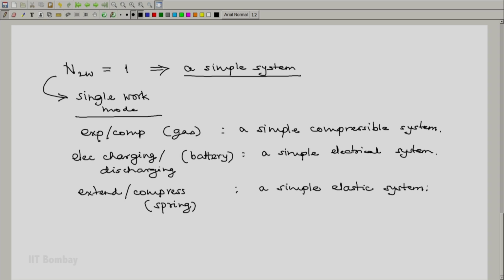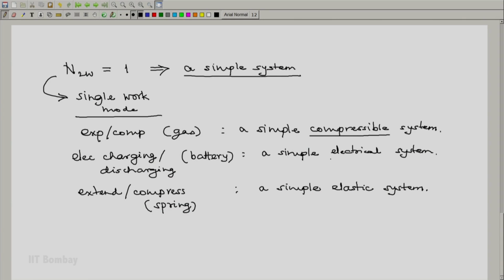We should notice that only simple systems can be described thus, using a single adjective, like a simple compressible system, or a simple electrical system, or a simple elastic system. Complex systems will need two or more adjectives.